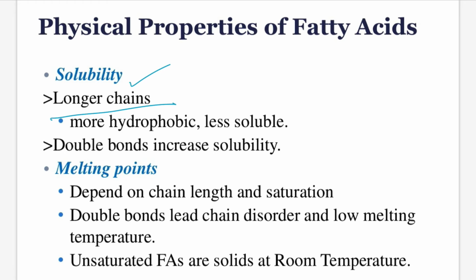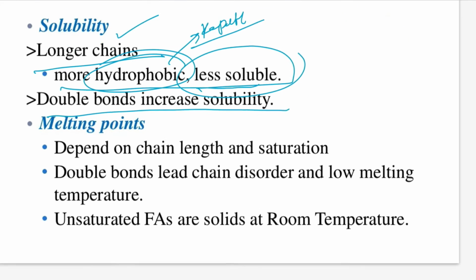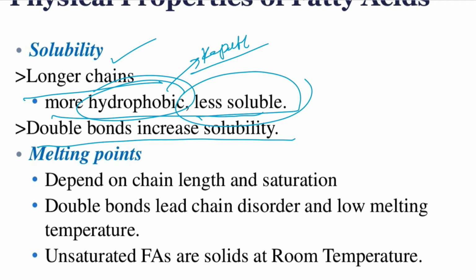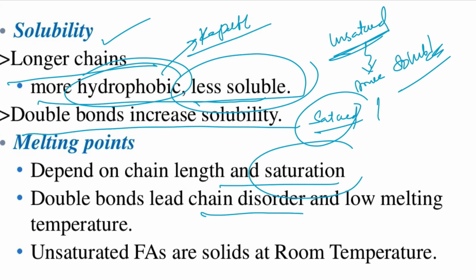Now, physical properties of fatty acids. Regarding solubility, longer chains are more hydrophobic, repellent to water, not hydrophilic, and less soluble in water or polar compounds. Double bonds increase solubility, so unsaturated ones are more soluble than saturated ones. Melting points depend on chain length and saturation. Saturated fatty acids have high melting points, while double bonds lead to chain disorder and low melting temperature.